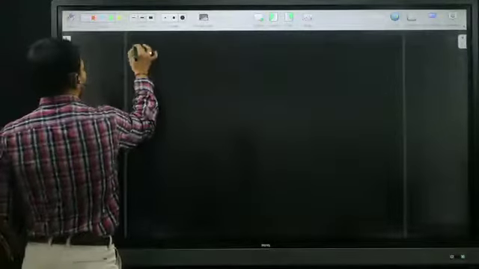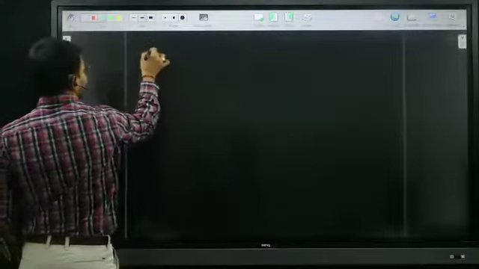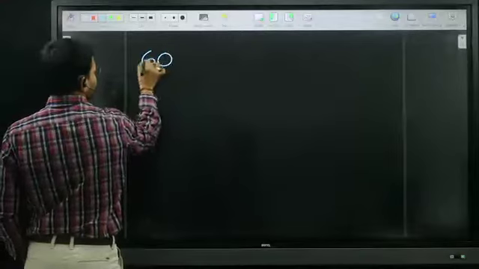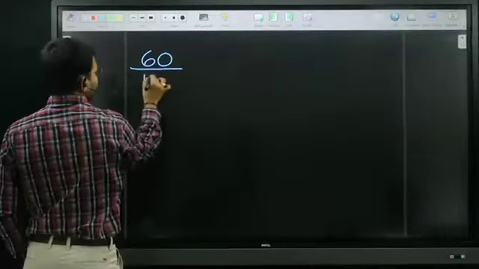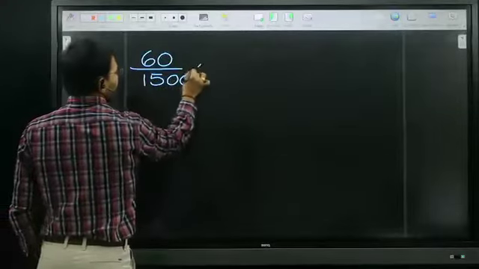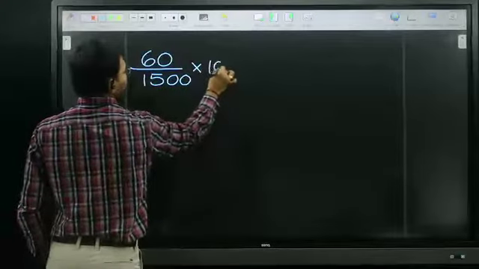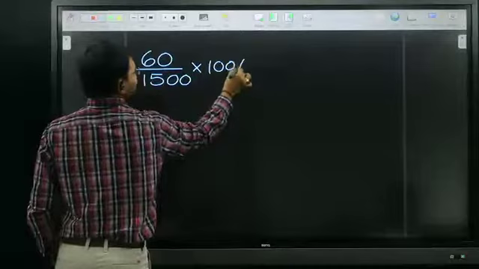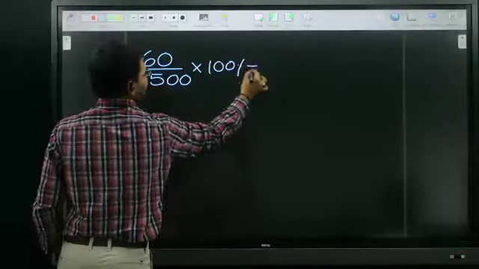Look at me. In any chapter in quantitative aptitude, after solving the entire question, finally we get these types of expressions. How to solve this one and what is the answer for this one?